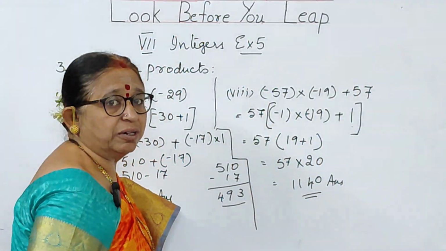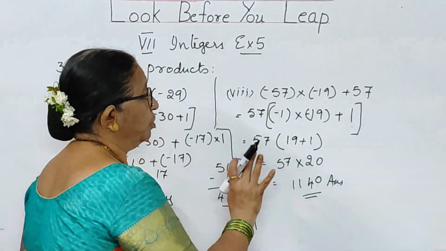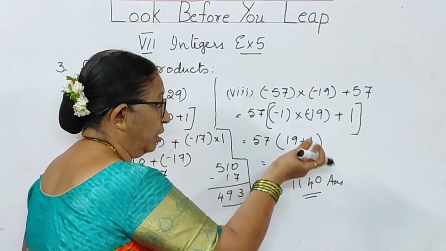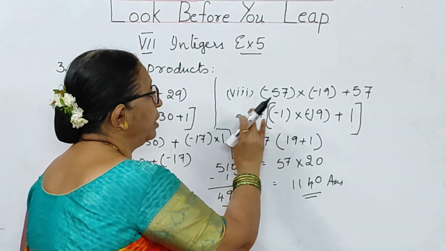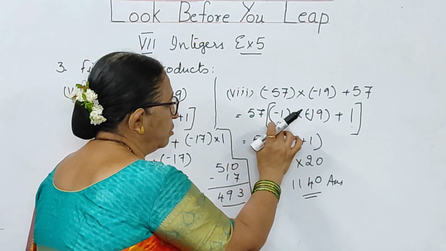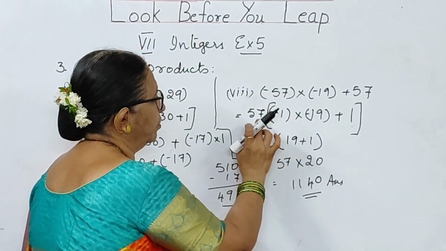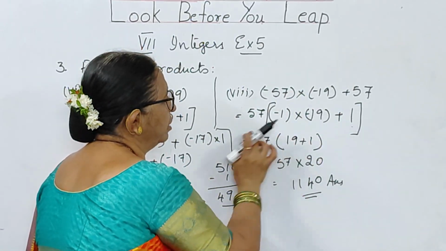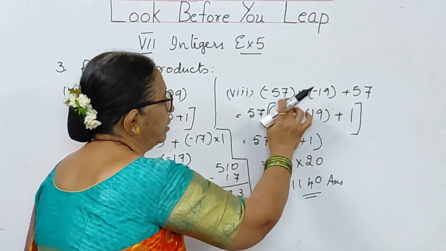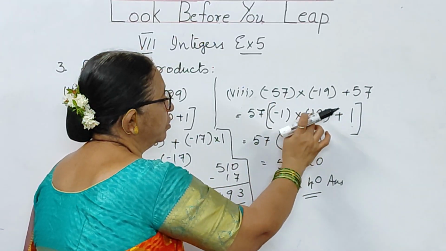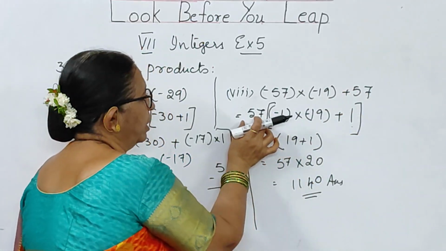So I have to do, actually when you are making a group like this, once you develop a habit of checking it, 57 into minus 1, minus 57. So this is minus 19. Of course, 57 into 19. So 57 into minus 19. This we are going to get it here. Here 57 I have taken it out. So I should write 1.